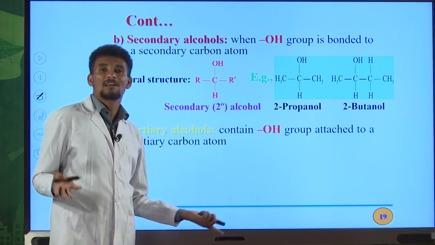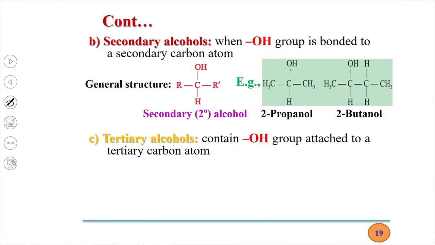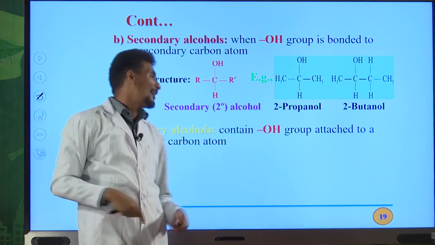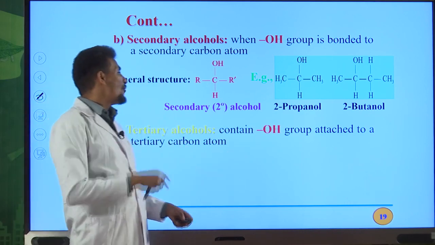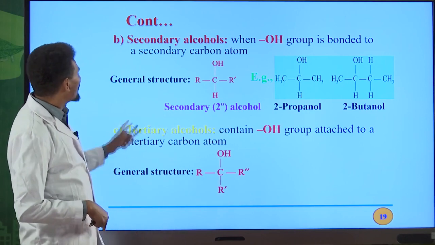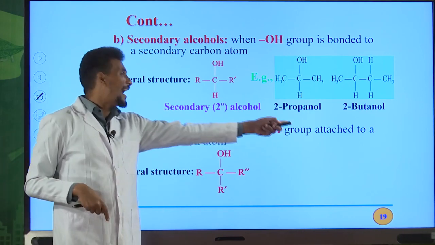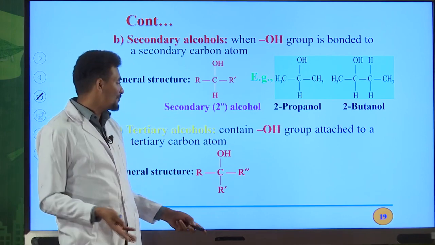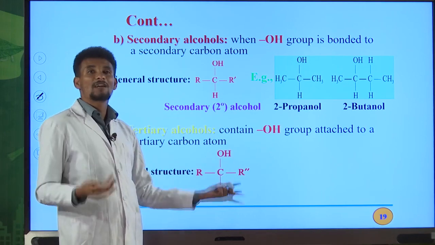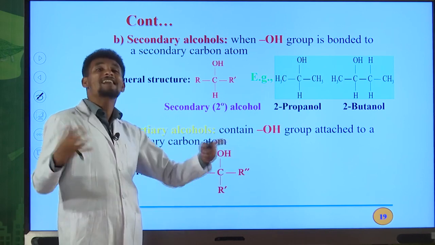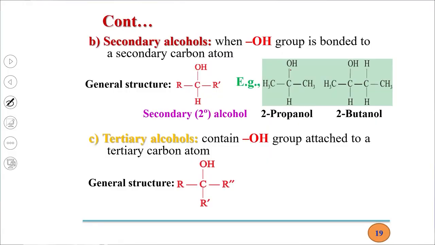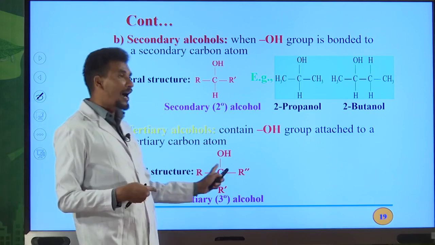The third one is tertiary alcohol. This is also really very simple. If the carbinol carbon is bonded to 3 different carbon atoms, this type of alcohol is classified as tertiary alcohol, containing an OH group attached to a tertiary carbon atom. This carbon is a tertiary carbon atom because it is bonded with 3 different carbon atoms, different alkyl groups. So this organic compound, this alcohol, is a tertiary alcohol. The general structure for tertiary alcohol is this one.